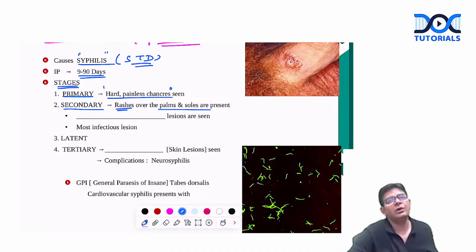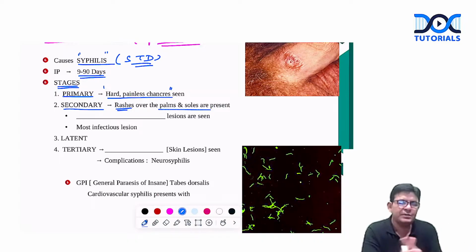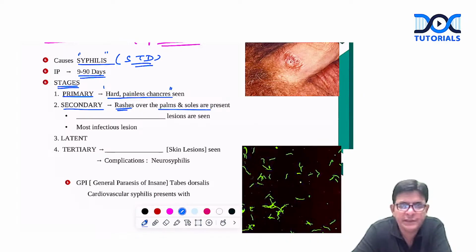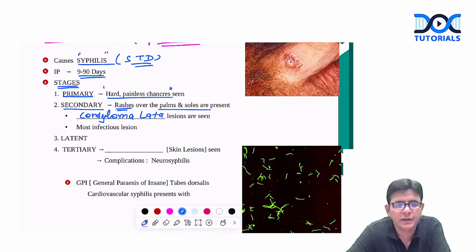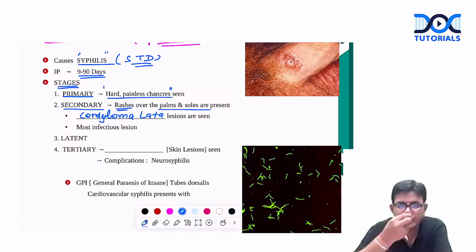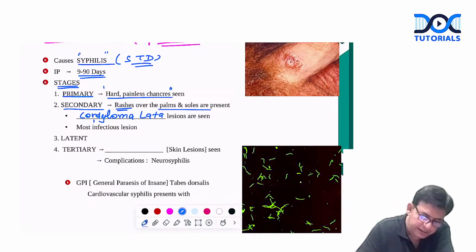Okay, so that fellow can go to the doctor and show the rashes of palms and soles, and the doctor takes the history: have you been involved in any unprotected sexual intercourse? The patient says yes, and then yes, it's the stage. Which stage? Secondary syphilis. And here what you observe is condyloma lata, also termed as condylomata lata. And these are the lesions which are found in the anal region or on the skin also. You can find these particular condyloma lata, and they are said to be the most infectious lesion of syphilis.